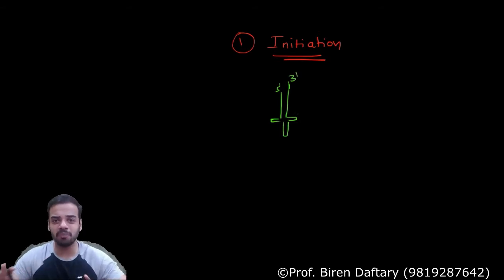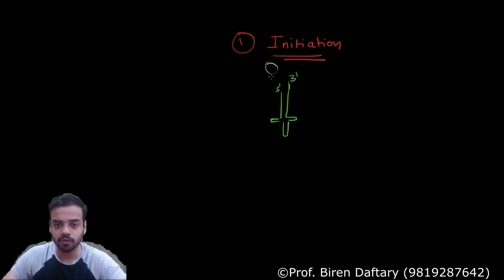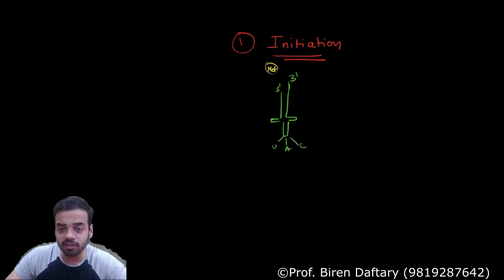I am drawing a very simple tRNA, not in detail. I am not showing loops and all. Suppose this is the amino acid, suppose we are talking about the amino acid methionine, MET, then what will be the sequence? This attaches to AUG, so the sequence over here is going to be U, A and C. Now to attach this methionine to this 3' end, what is required?